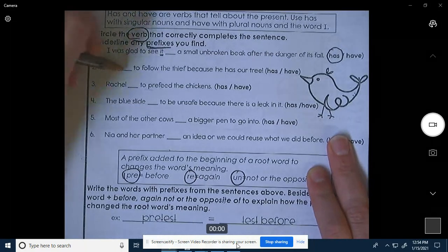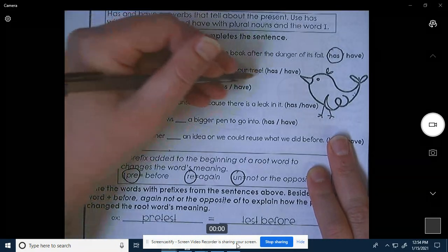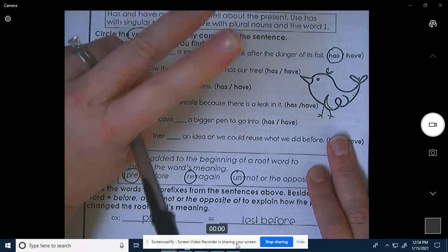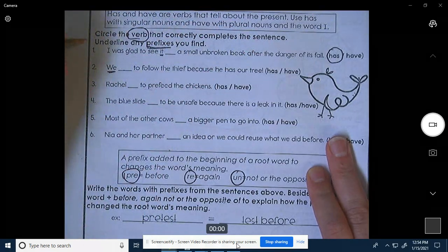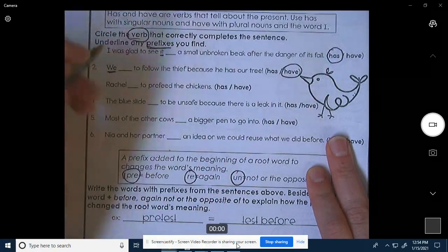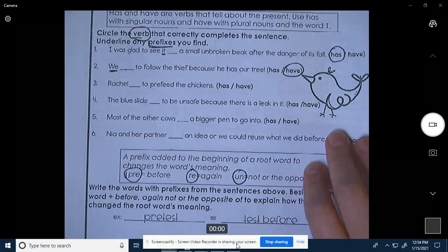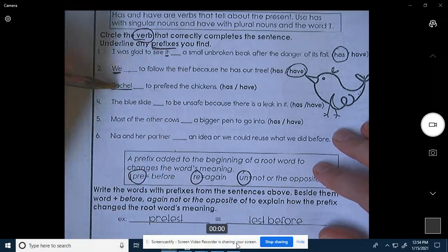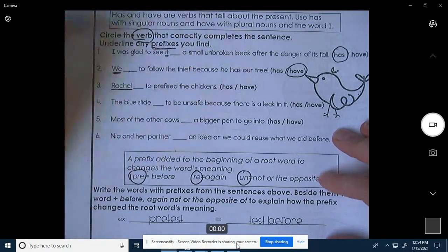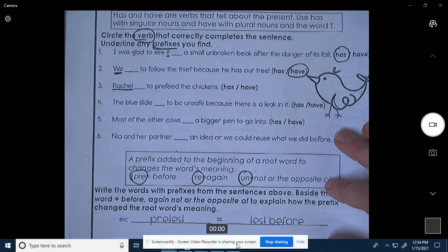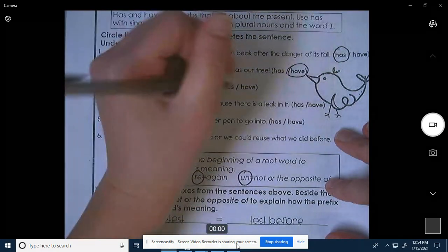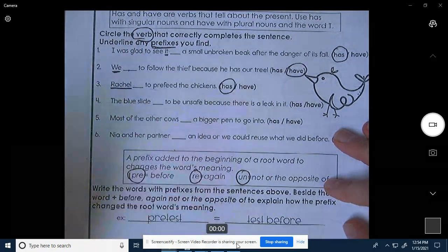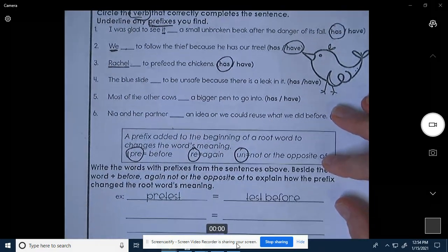Okay, we blank to follow the thief because he has our tree. We is the noun. We means two or more, so we're going to use have. We have to follow the thief because he has our tree. Okay, the noun is Rachel in the sentence. Rachel blank to pre-feed the chickens. We're only using one noun, so we use has. Rachel has to pre-feed the chickens.